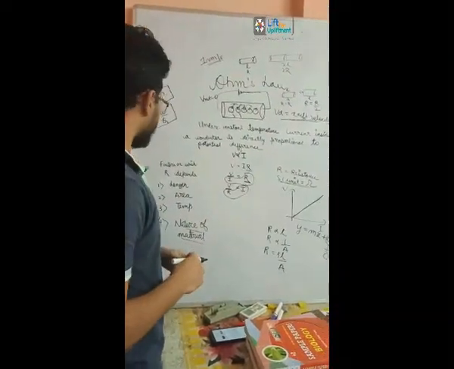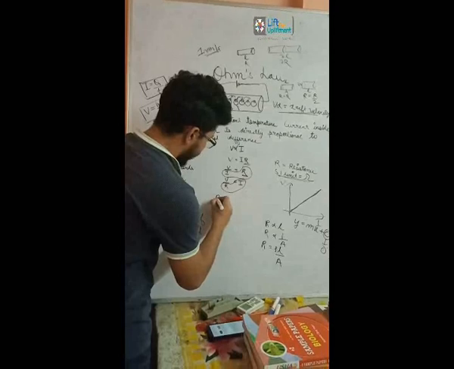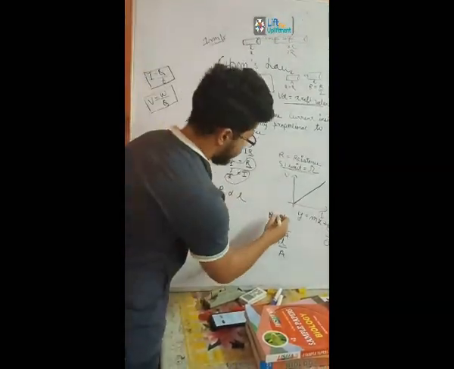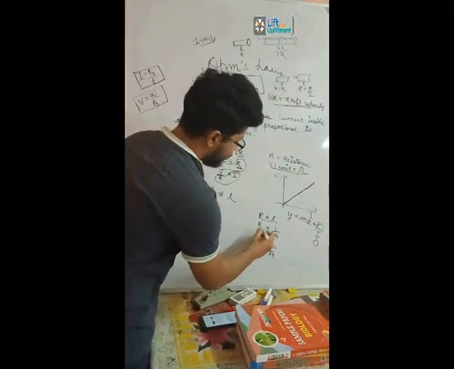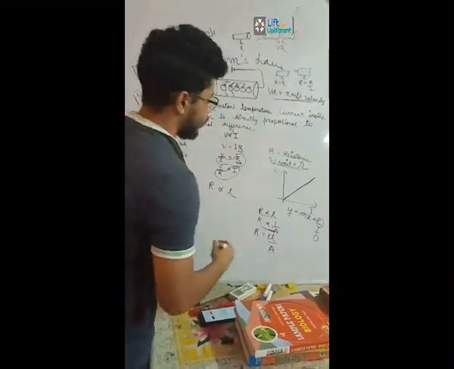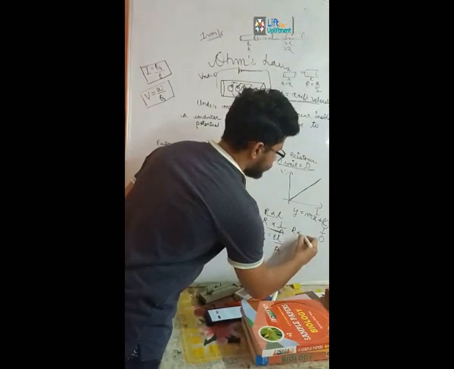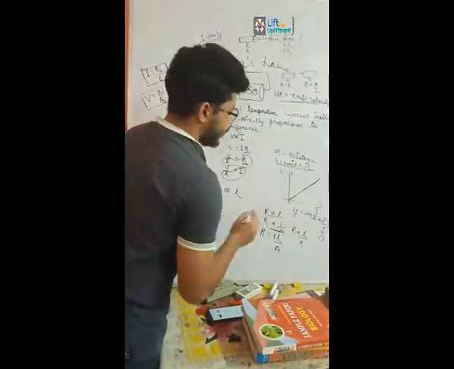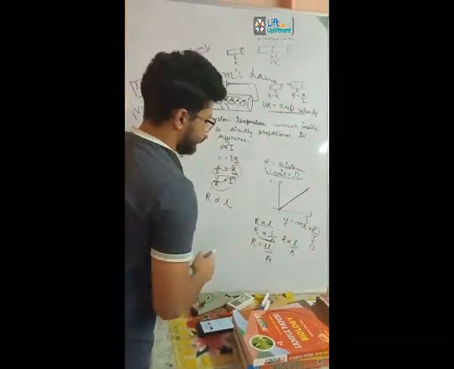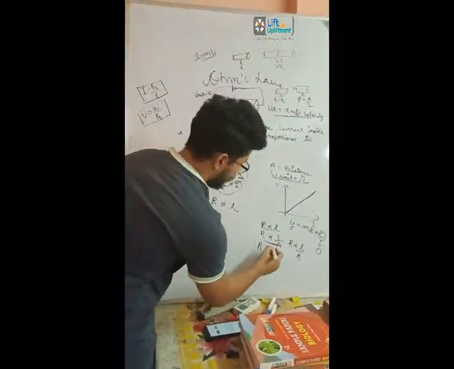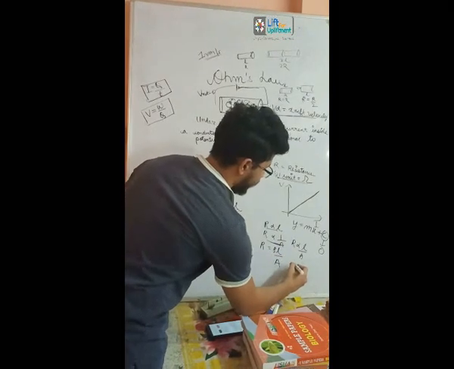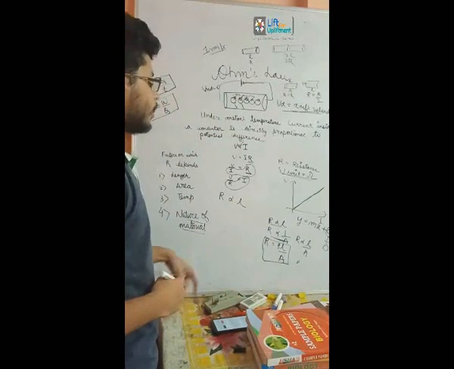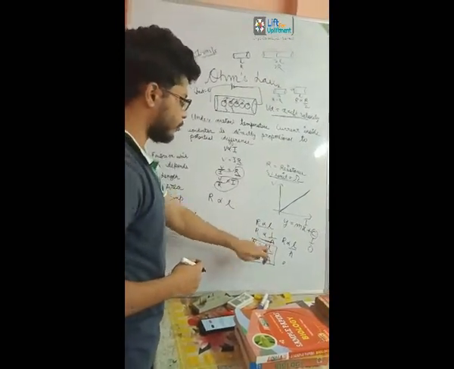From this, we came to know that R is directly proportional to L, and R is inversely proportional to A. So combining the equations, R is directly proportional to L upon A. If we remove the proportionality sign, we have to appoint a constant, which we call rho. So we got the equation R is equal to rho L upon A.